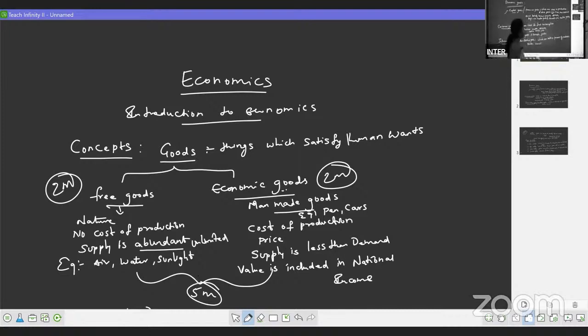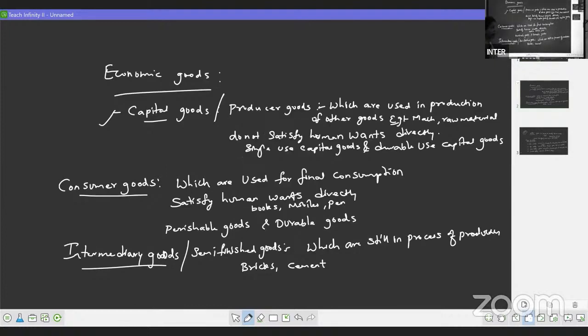Now in the second screen, you can see the different types of goods. These are all for 2 marks weightage. For 2 marks, just write down 2-3 points. That is more than enough. You can get full marks for that, right? Capital goods, consumer goods, and intermediary goods. So this is how we have the concept of goods.